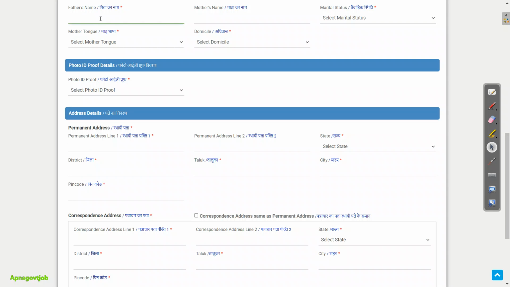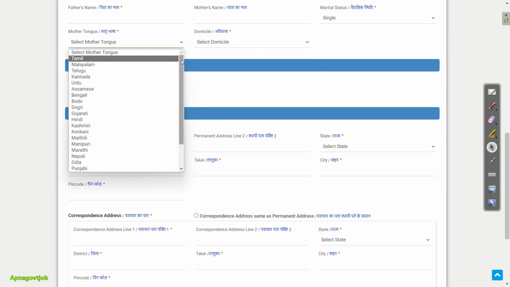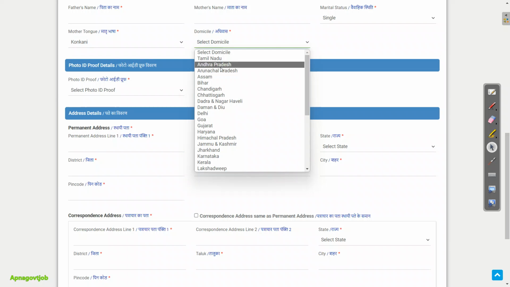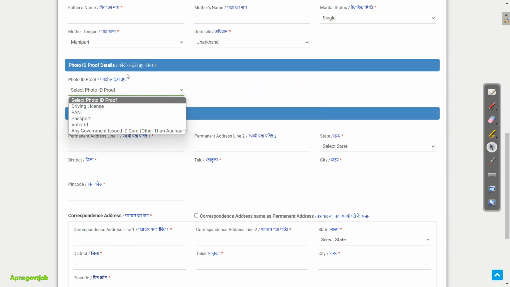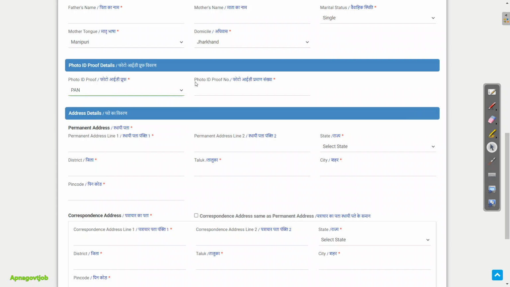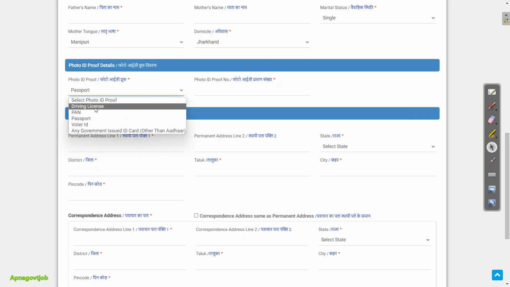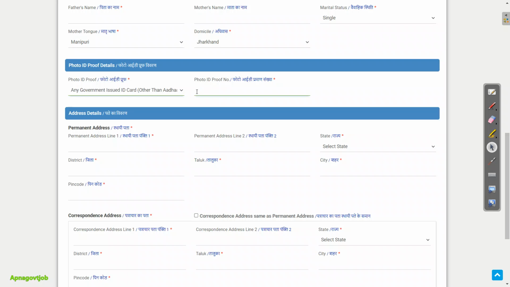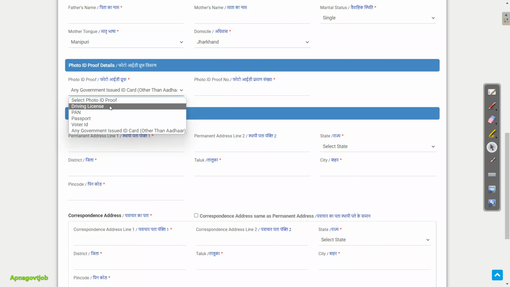Here you need to enter your father's name, as per SSC mark sheet, again mother's name as per SSC mark sheet, then select your marital status, then select your mother tongue, whatever mother tongue you have, you can select that, then select your domicile. Then from this one you need to just select one ID, driving license. Suppose I select PAN card, then you need to give your number here. Suppose I give passport, again you need to give number, driving license also, voter ID also, and any government ID also, you need to enter your number, it is mandatory.